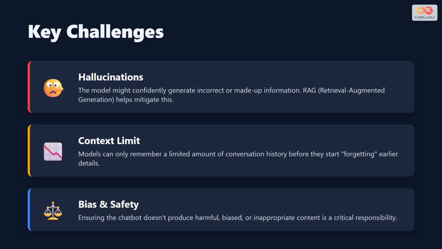It is not all smooth sailing. Developers face challenges like hallucinations, where the AI confidently makes up facts. There are also limits to how much conversation history a model can remember, and we must constantly work to ensure safety and prevent biased outputs.